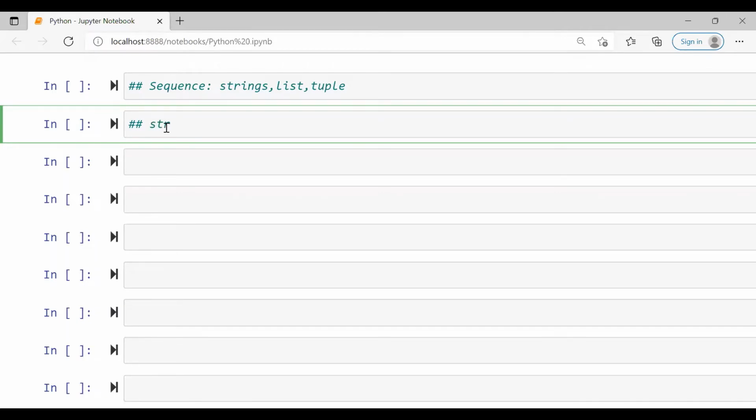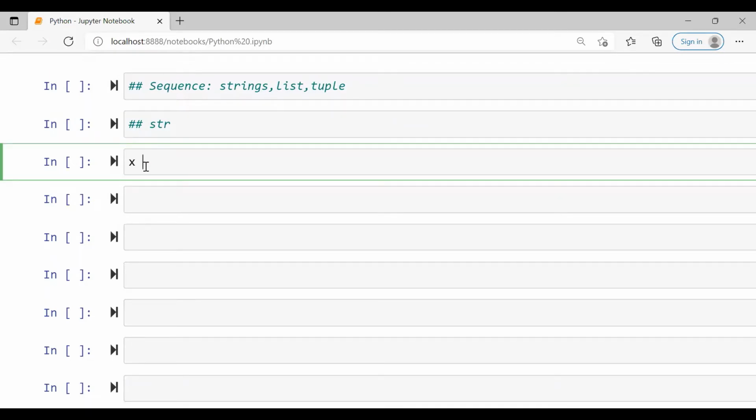String is a data type that is represented by the string class. It is a collection of one or more characters, digits, or special characters delimited by single quotes or double quotes. However, we cannot perform numeric operations on strings even if they contain a numeric value. So I'll give an example.